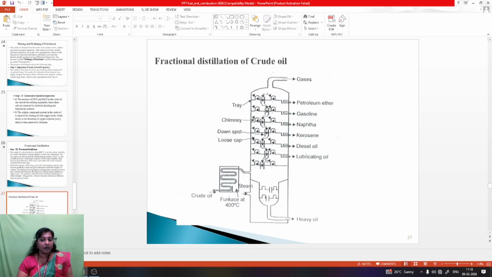On top of it is the chimney with the loose cap. The crude oil is passed this way, then passed through this column. Lower boiling point product condenses at the upper tray. This is the diagram of fractional distillation of crude oil.